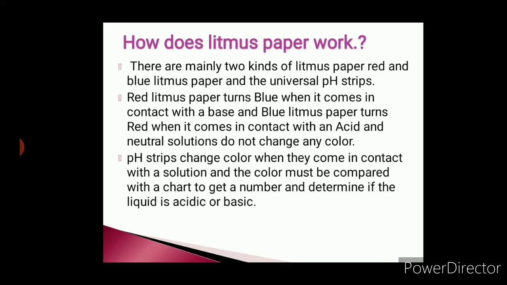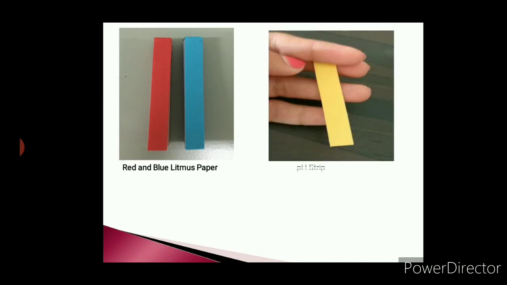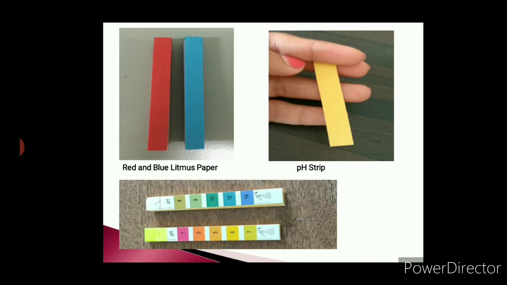So now we will be performing an experiment using a pH strip. You will come to know more about it. So let us just observe. Okay, this is a picture of red and blue litmus paper. Here is a picture of the pH strip. As you can see in this picture, on the pH strip there will be a scale, 1, 2, 3, 5, 6, 7, then till 14, with distinct colors. The same experiment will show the pH strip's color comparing chart.